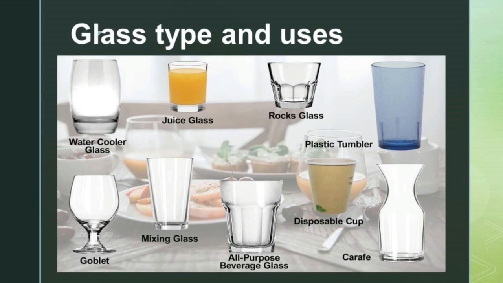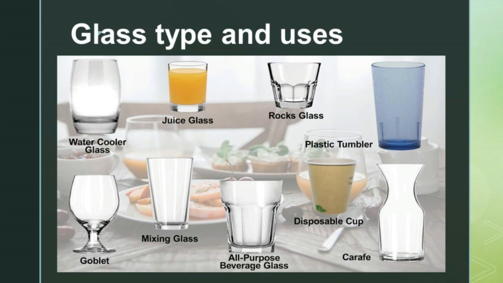Glass types and their uses. Glass can be found wherever you look: a glass window, a glass mirror, a glass tube light. Glass is one of the world's oldest and most versatile human-created materials, because glass is the only material that can be recycled over and over again without losing its quality.